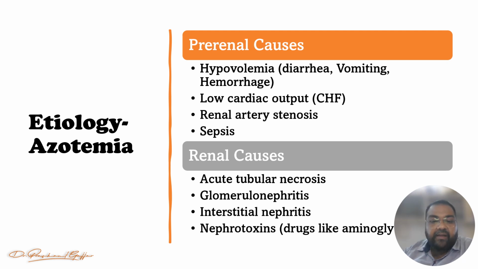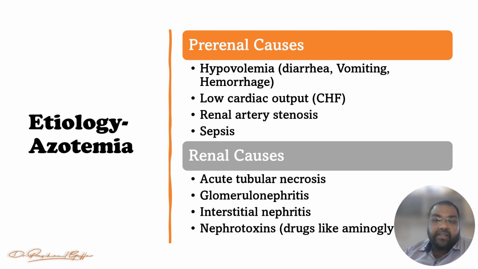Now let's see what are the renal causes of the azotemia, right? So first, acute tubular necrosis, renal के ट्यूब्यूल से उसके नेक्रोसिस हो गए. दूसरा है glomerulonephritis or the interstitial nephritis, and the fourth one, they are the nephrotoxic drugs like aminoglycosides, right? So these are the drugs which damage the kidney. So aminoglycosides, they are the antibiotics, right? The commonest, that is the amikacin, right? So I hope you can easily understand what are the renal causes, what are the pre-renal causes.